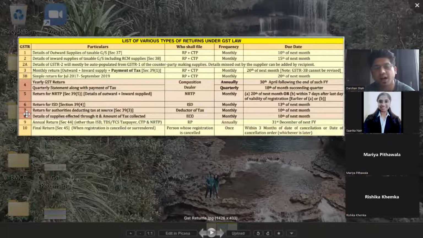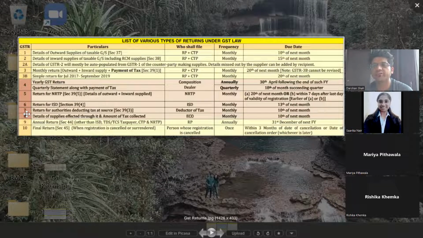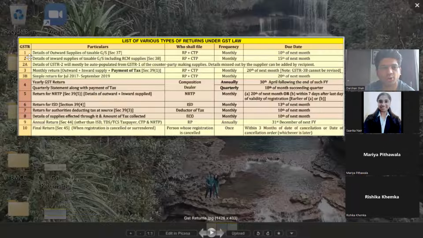GSTR 5, 6, 7, 8 are the persons we saw in that list, who need to compulsorily get themselves registered irrespective of turnover limit. So that's why they are not allowed to file returns in GSTR 1 to 3. And the composition scheme dealer is also someone else who can collect tax at a lower rate.